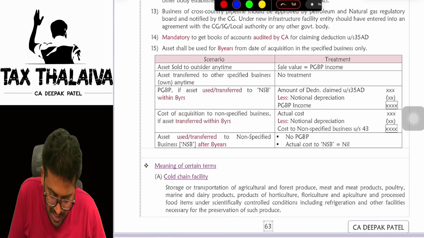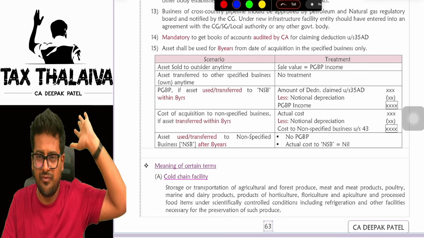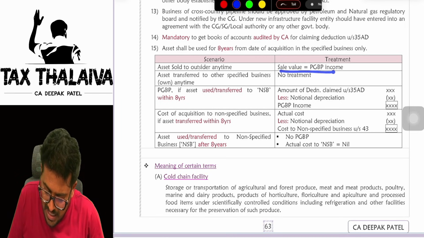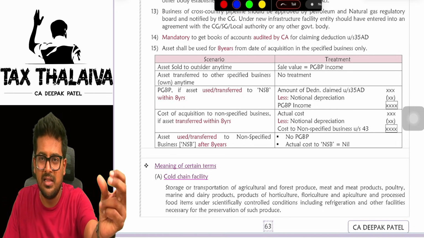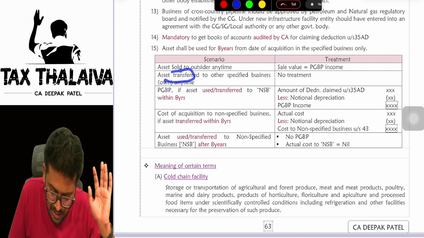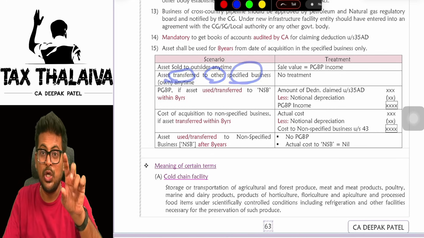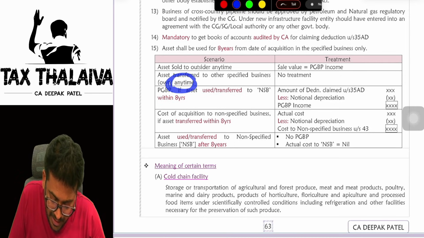Let's have a look at this. Asset sold to outsider. You sold the asset itself to an outsider, then the sale value is straight away PGBP income. Means whatever amount you got by selling that asset will be straight away treated as PGBP income. Asset transferred to other specified business.